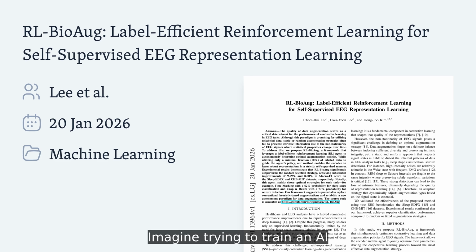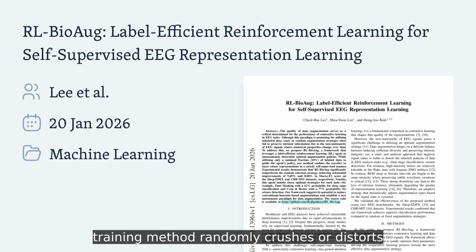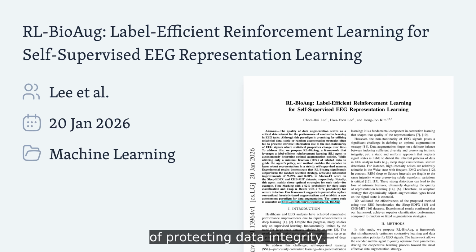Imagine trying to train an AI to read brainwaves, but the standard training method randomly crushes or distorts the very signals you are trying to analyze. This scenario highlights the core flaw of using random data augmentation on biological signals. This paper introduces RL-BioAug, a solution that puts a reinforcement learning agent in charge of protecting data integrity.